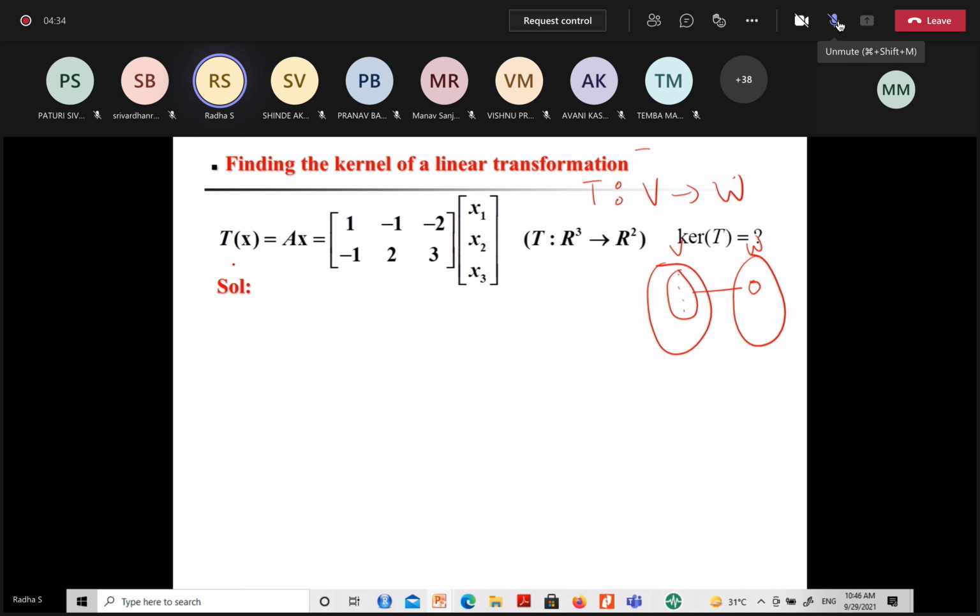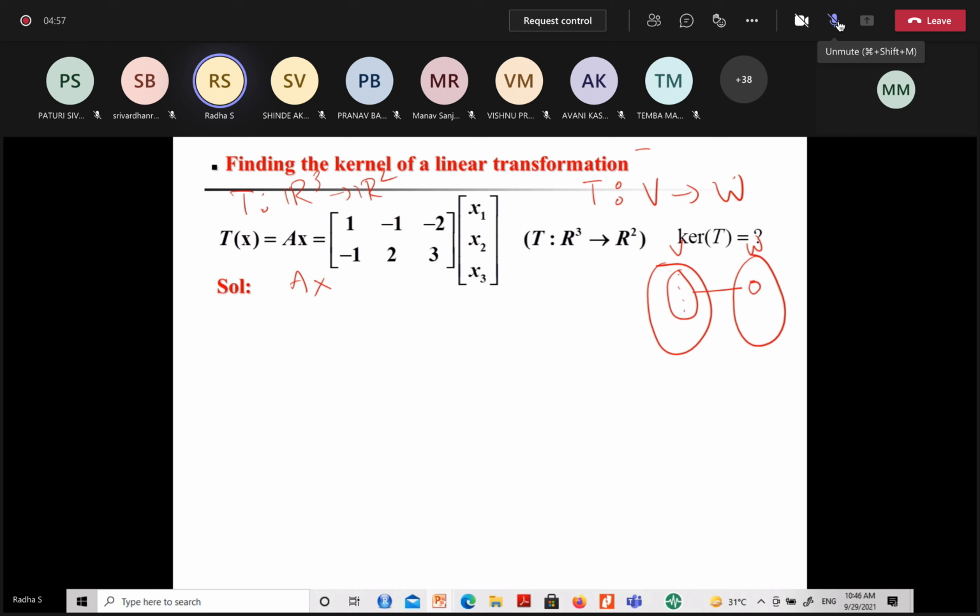See, here the linear transformation is what? T is a linear transformation from R cube to R square. So it takes any vector of R cube to some vector of R square, right? So what is the linear transformation? A times X. X is a vector from R cube.